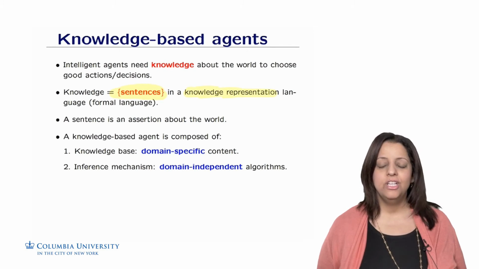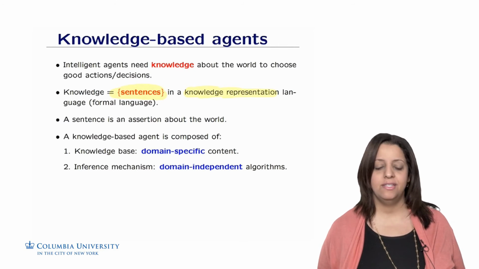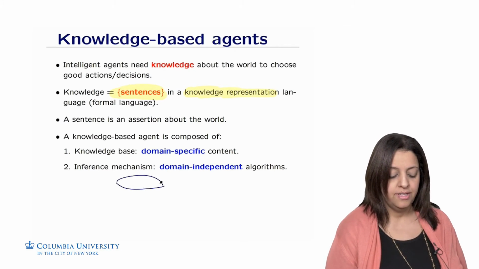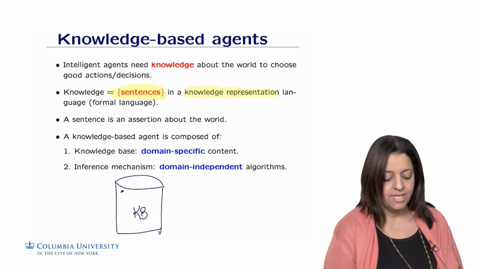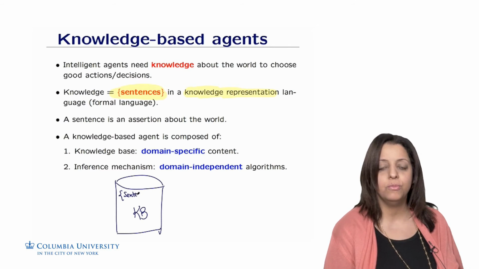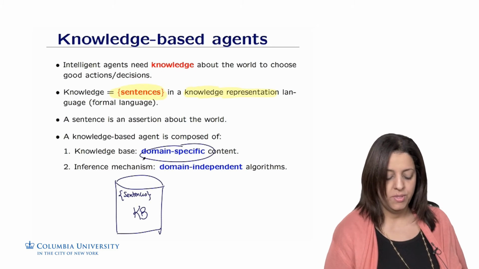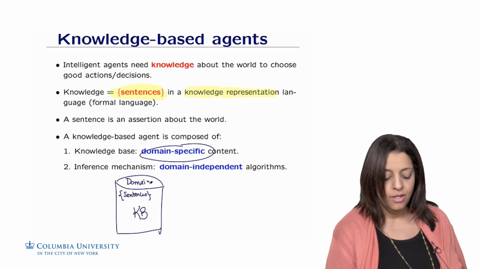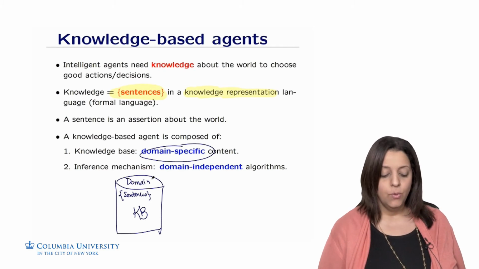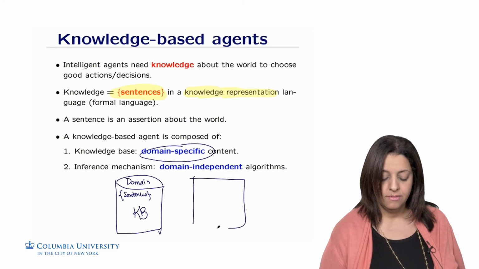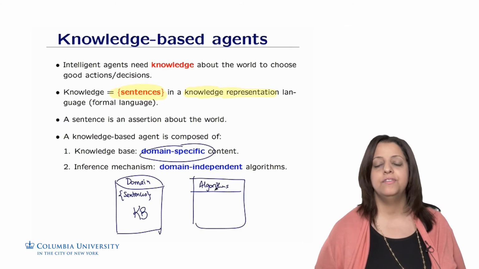A logical agent, or knowledge-based agent, is composed of two elements: a knowledge base and an inference mechanism. Let me present that with the database. We have some knowledge base that is represented by a set of sentences in some formal representation or language. This is completely domain-specific, which means that we depend a lot on the domain to define what sentences are relevant for the intelligent agent. We also have a set of algorithms that can help us make inferences, and these are completely independent of the domain.